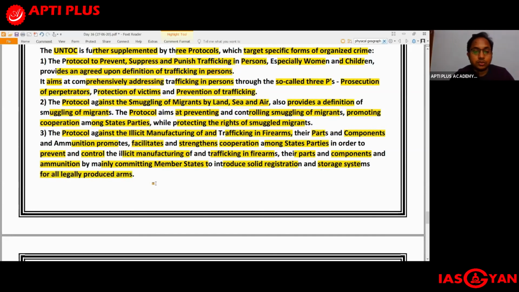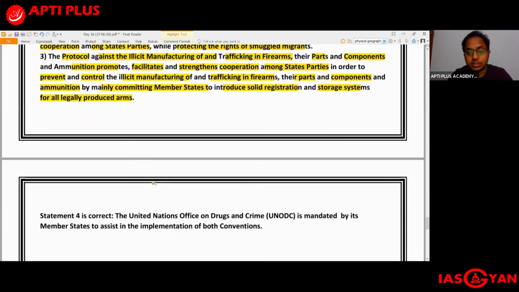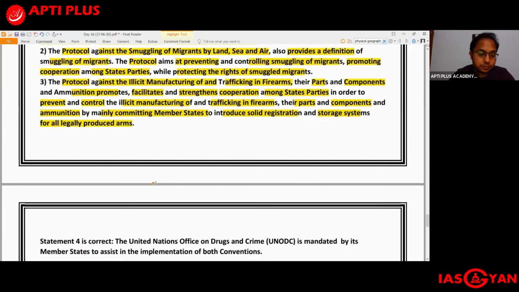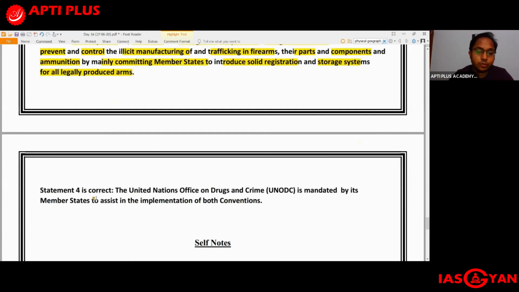Okay, so these three protocols under UNTOC: the first one deals with the trafficking of persons, especially that of women and children. The second one deals with the smuggling of migrants by land, sea, or air. And the third protocol is against the illicit manufacturing and trafficking of firearms, their parts, their components, as well as ammunition. So statement 4 is correct.